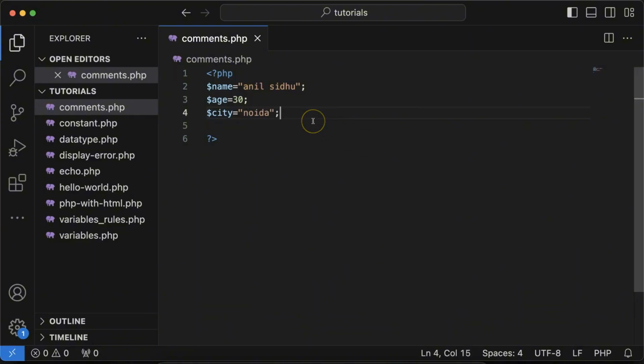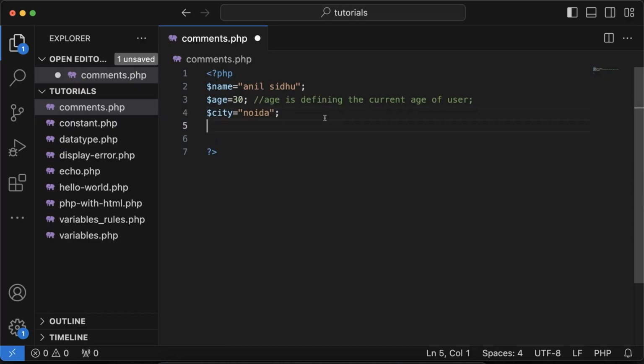In this line, let's say you want to explain the variable age, so you can just comment and say age is defining the current age of the user. This will allow any other developer to understand what this variable is doing here. Whenever they see the variable and the comment, they will understand it. That is one example of how you can use comments in your code.